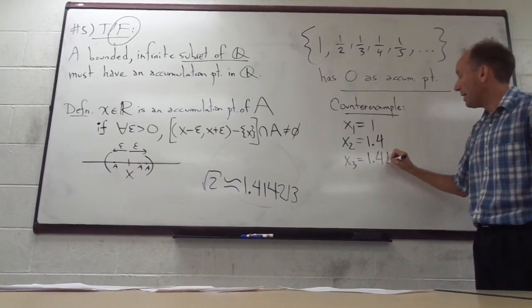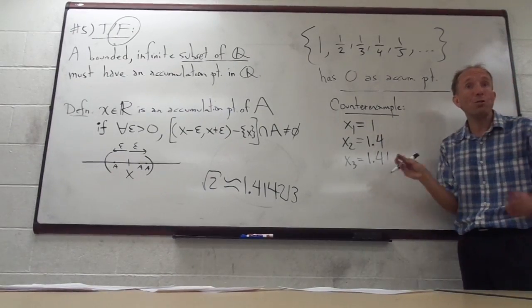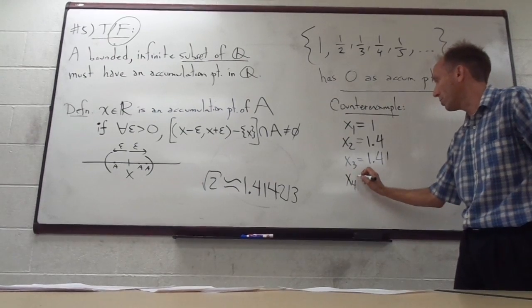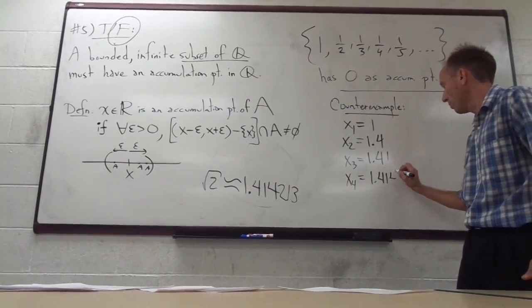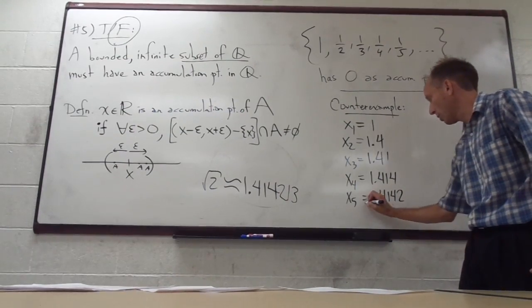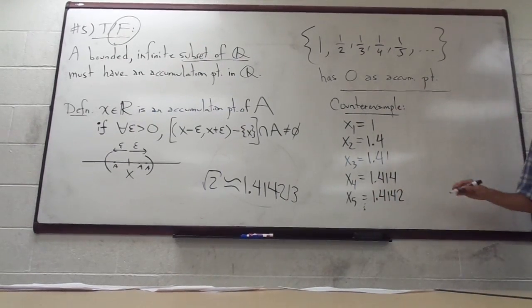Yeah. Right, so each one of these is rational, because each one of them is a terminating decimal. So these are all rational numbers here. 1.414, right? Next one is 1.4142, and so on. That is a sequence of rationals, right?